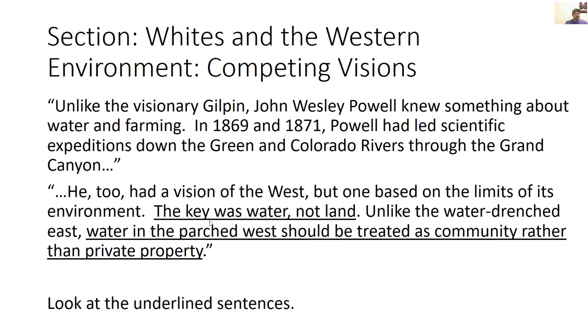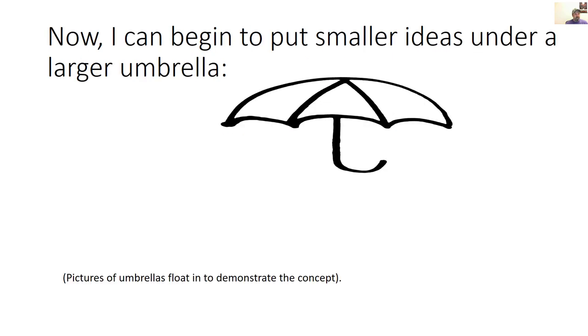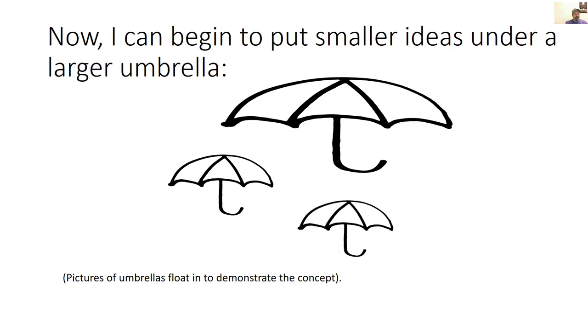Look at the underlined sentences. The key was water, not land. Water in the parched West should be treated as community rather than private property. So now I can begin to put smaller ideas under a larger umbrella. So we're watching pictures of umbrellas float in.